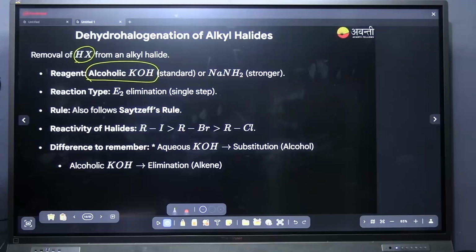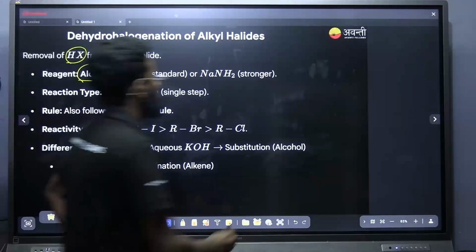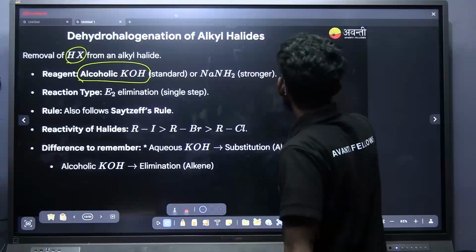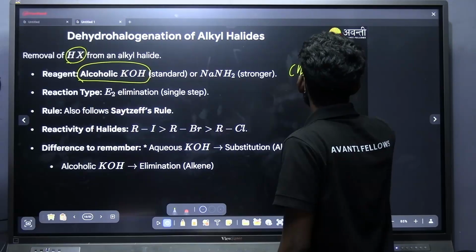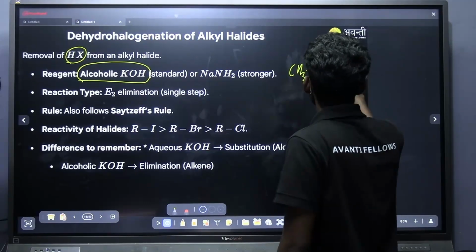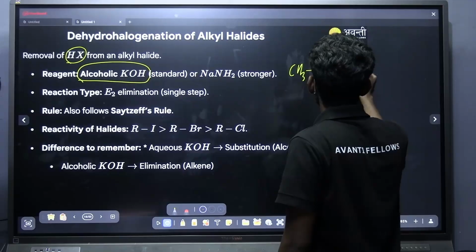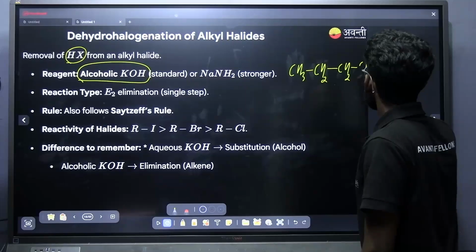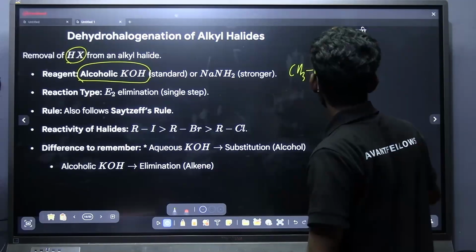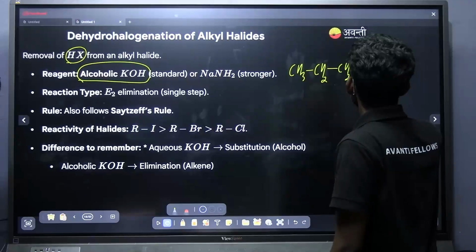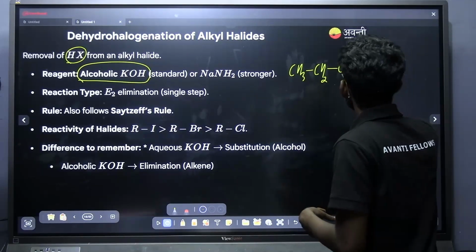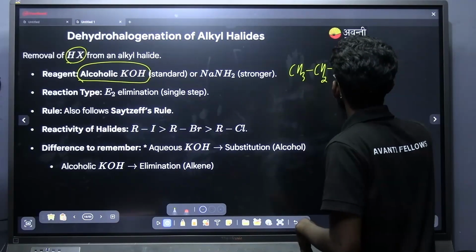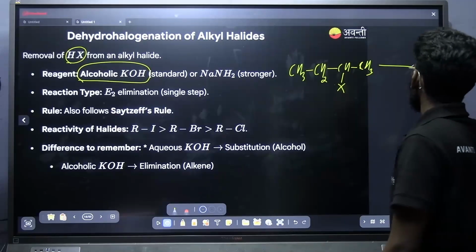If I am treating an alkyl halide, CH3 CH2 CHX CH3, this is my alkyl halide, and I am treating it with alcoholic KOH.